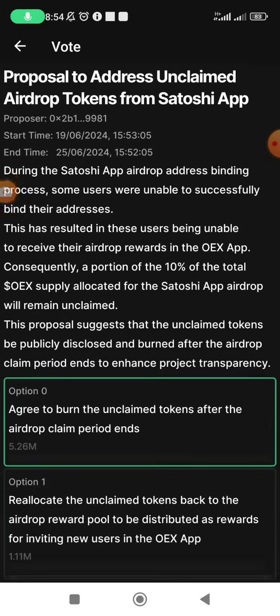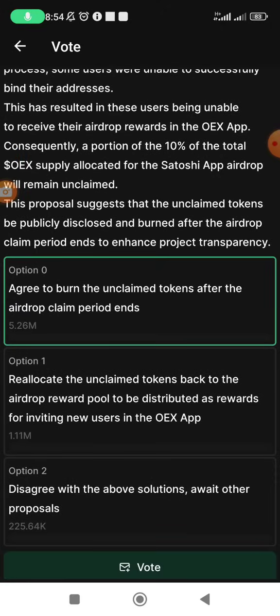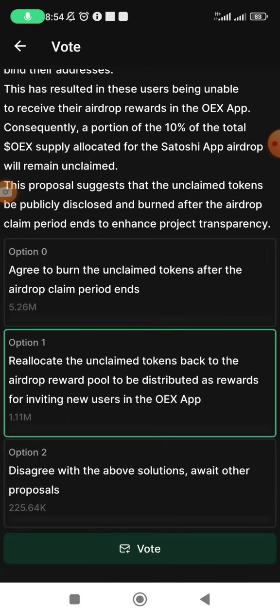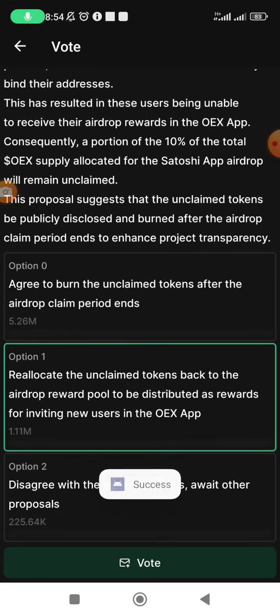All right. So, of course, that is the option I'll be going with. Or reallocate the unclaimed tokens back to the airdrop reward pool to be distributed as rewards for inviting new users. That means if people will be inviting other people into the OEX app, they will be rewarded with those points. Or disagree with the above solution. So I think I can go with the second option, that is, reallocate to those people who may consider inviting others to the OEX app. So I'm going to vote for that.